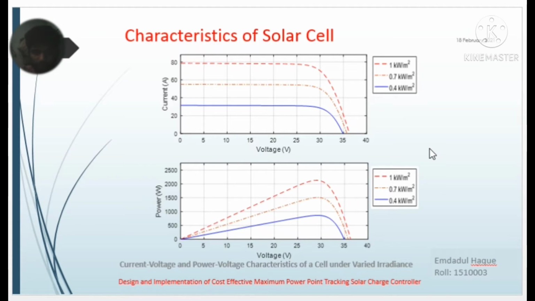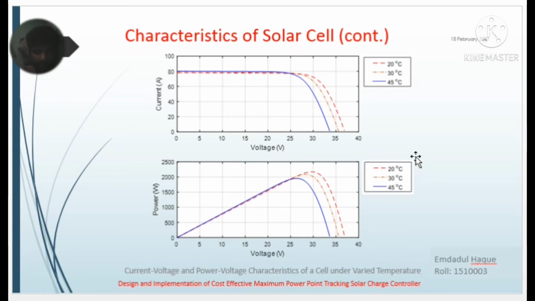This graph shows the characteristics of a solar cell under varied irradiance. Here we varied irradiance from 1 kilowatt per meter square to 0.4 kilowatt per meter square, and got the current versus voltage graph like this, and the power versus voltage graph like this. This is the maximum power point region, and we have to track this region.